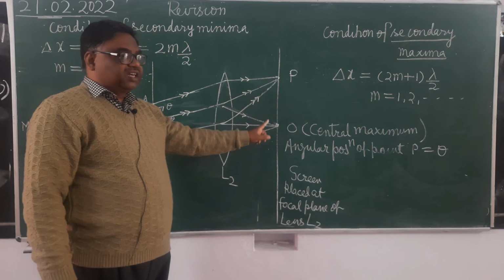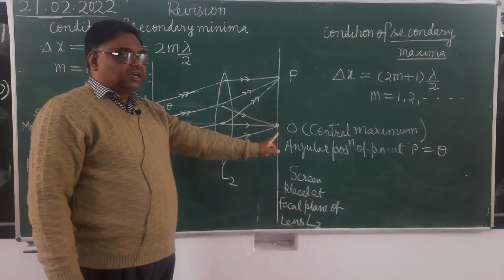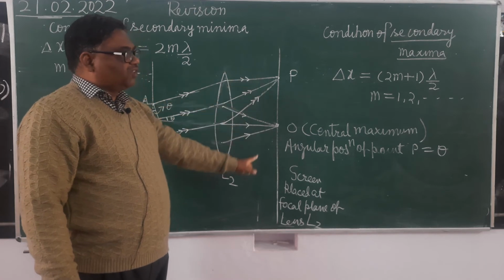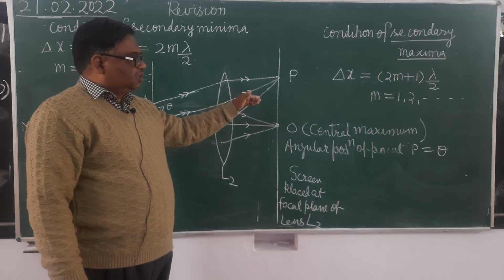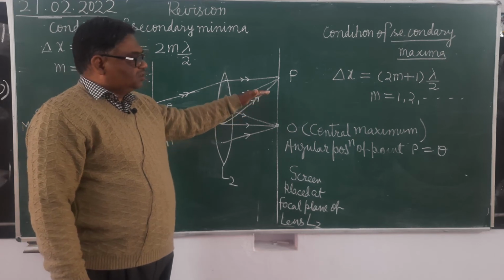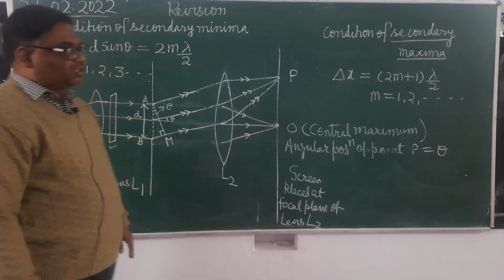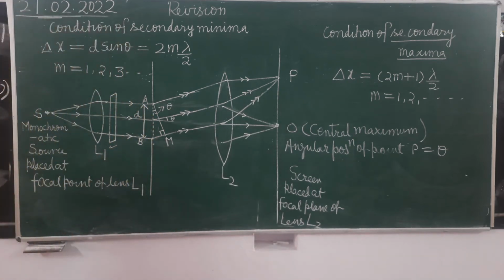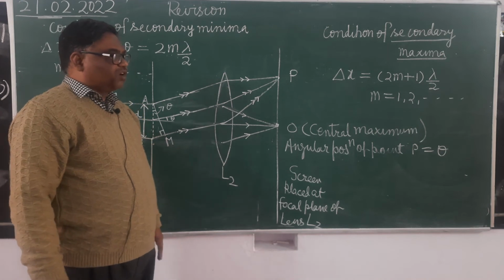We will get a central maximum just in front of the slit. On either side of that, there will be alternately secondary minima and maxima. It's clear? Alternately secondary minima and secondary maxima. Means how is the diffraction pattern of single slit Fraunhofer diffraction?